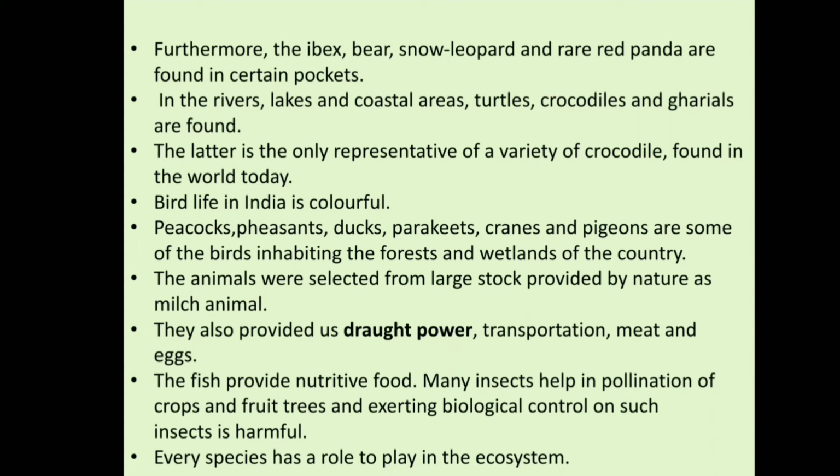The fish provide nutritive food. Many insects help in pollination of crops and fruit trees, and exerting biological control on such insects is harmful. Every species has a role to play in the ecosystem. So we can say that it is very important to conserve our biodiversity.